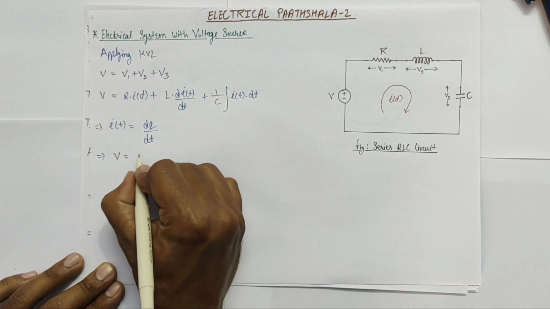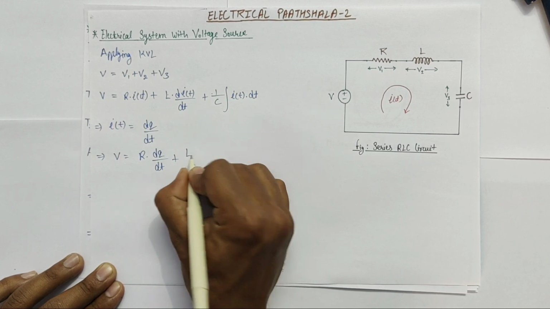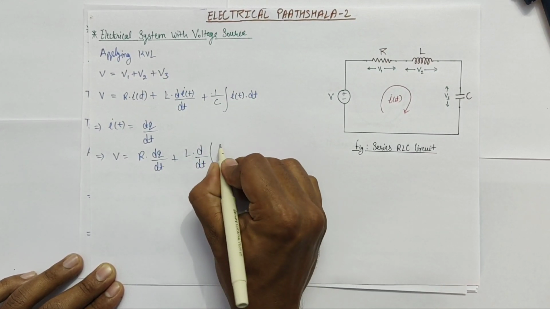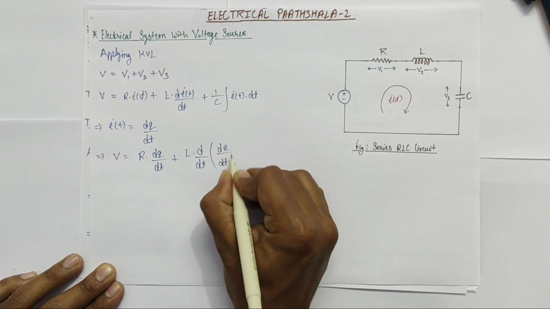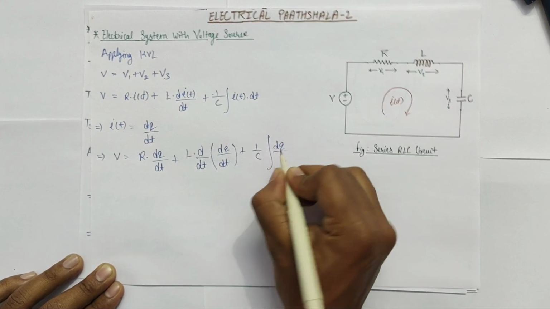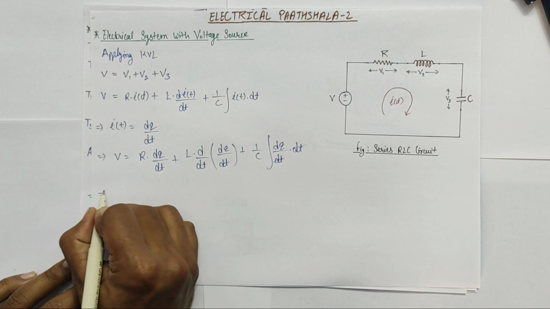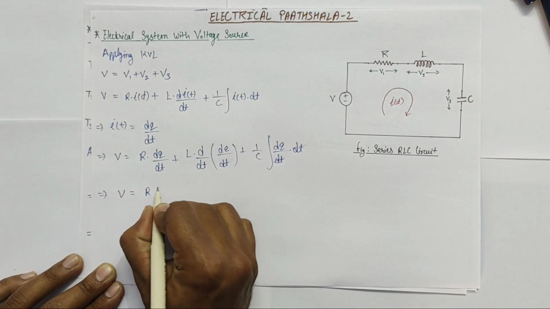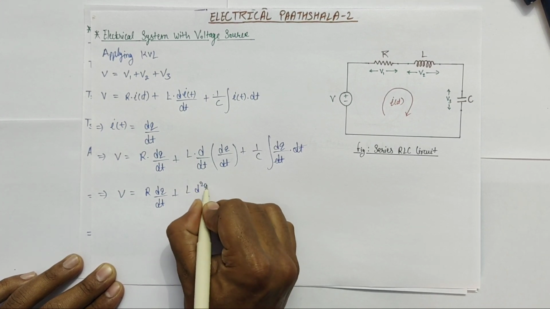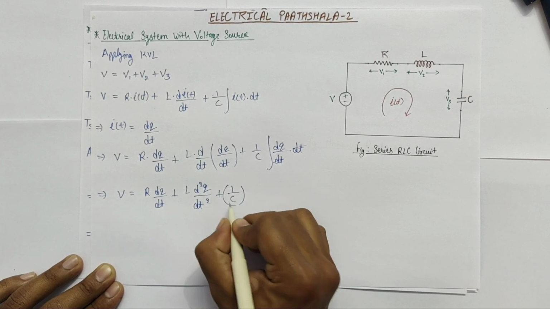Now V can be written as R into dq over dt plus L into d over dt, and in place of IT we will write simply dq over dt, plus 1 by C, and in place of IT we will write dq over dt. So these two terms will cancel out, and finally we can write V is equals to R dq over dt plus L d2q over dt2 plus 1 by C into q.